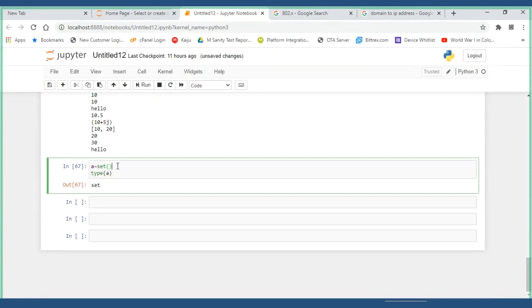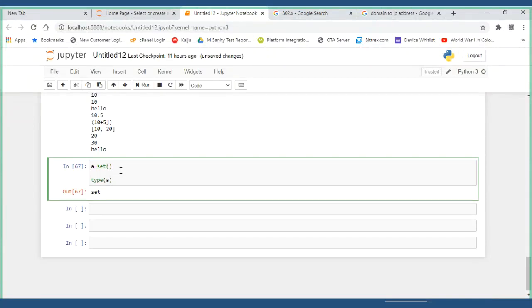Now I have the set. What is the first characteristic? Duplication. Is duplication allowed or not? First, let me add that, which will create a lot of issues for us. First element is 0, right? I would like to add 100.